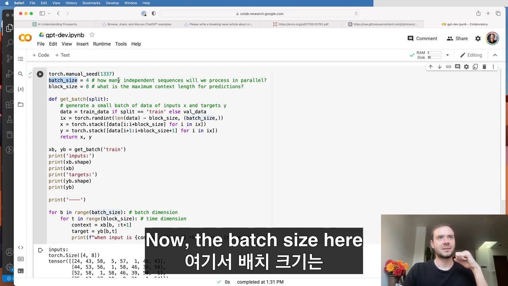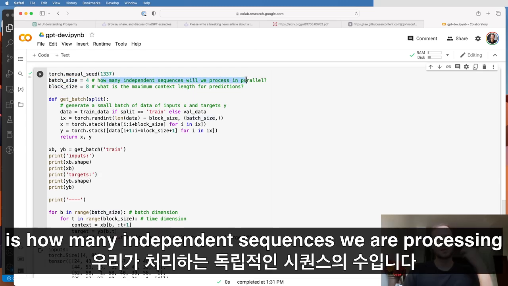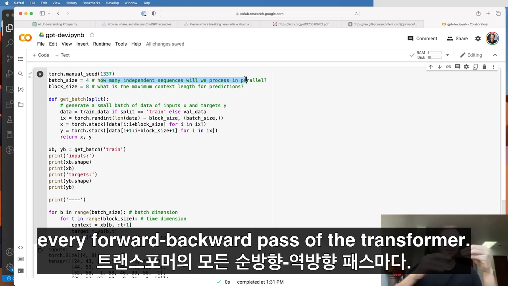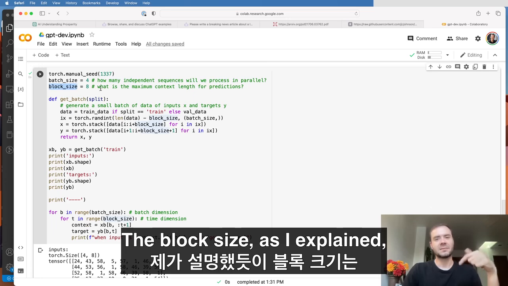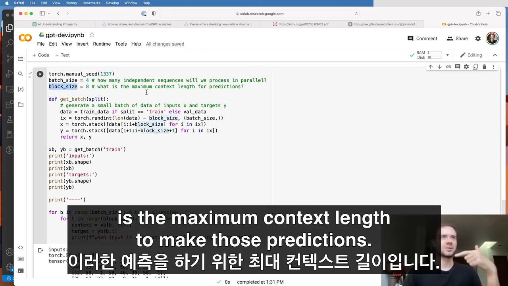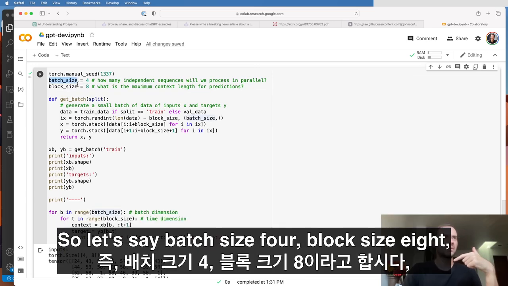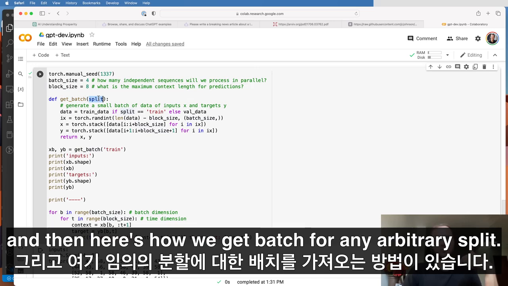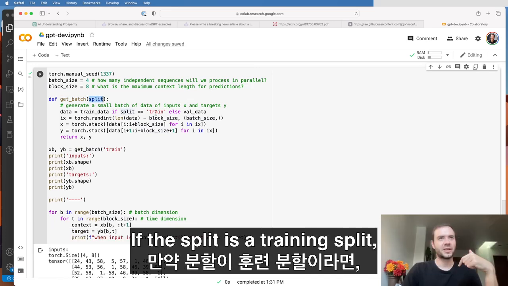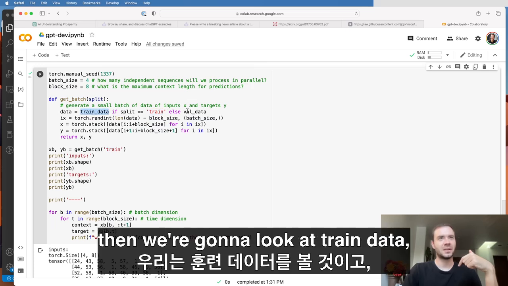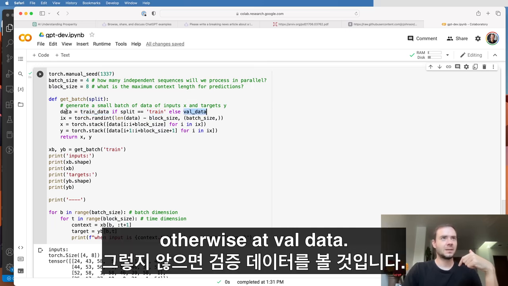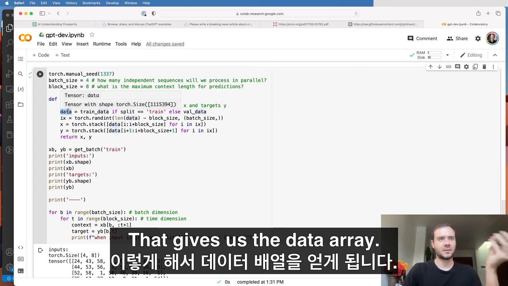Now the batch size here is how many independent sequences we are processing every forward-backward pass of the transformer. The block size, as I explained, is the maximum context length to make those predictions. So let's say batch size 4, block size 8, and then here's how we get a batch for any arbitrary split. If the split is a training split, then we're going to look at train data, otherwise at val data. That gives us the data array.